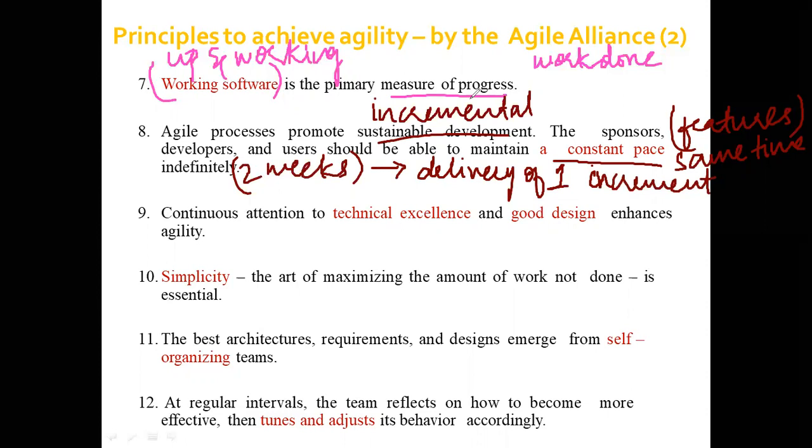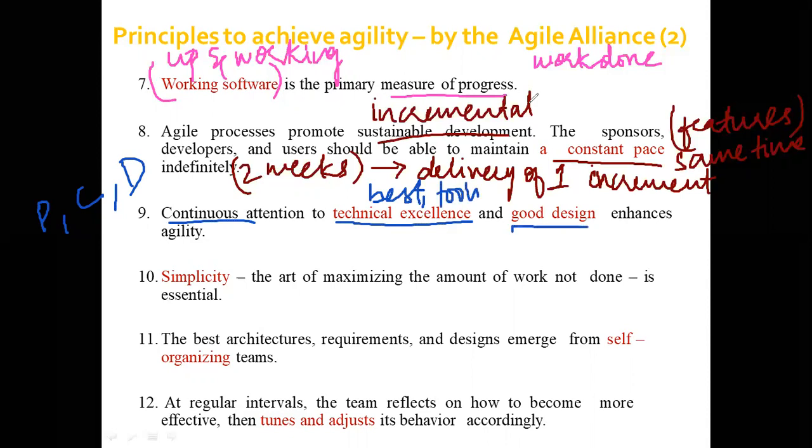The ninth principle, continuous attention to technical excellence and good design enhances agility. Now, whenever you're developing software, whether you are in the planning phase, the construction phase, or the design phase, within the different phases you're going to continuously keep an eye towards technical excellence. That is, whatever software techniques you're using should be the best techniques, the best tools that you're using. And a good design.